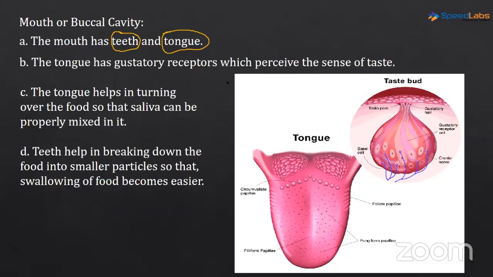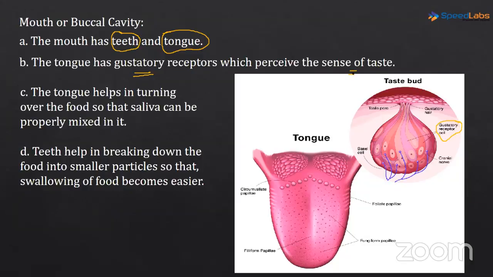Now the tongue has gustatory receptors. What are these gustatory receptors for? See here, there is a magnified view of what we commonly call taste buds. These gustatory receptors perceive the sense of taste, right?